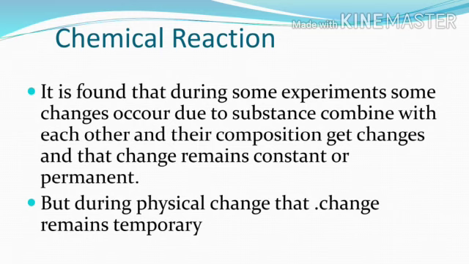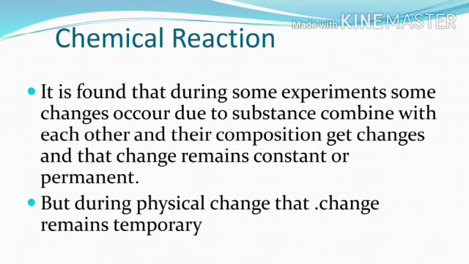So a chemical reaction is defined as the process in which, during some experiment, some changes occur due to substances combining with each other, and due to that combination their original composition sometimes changes.